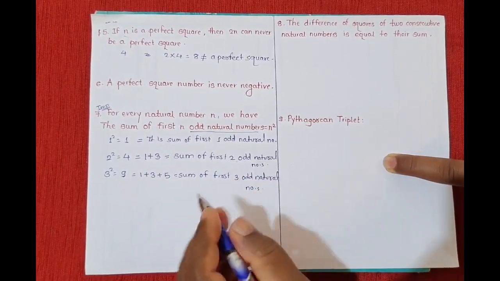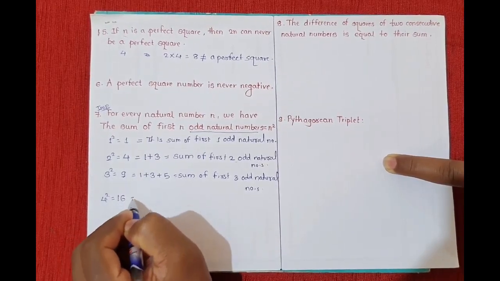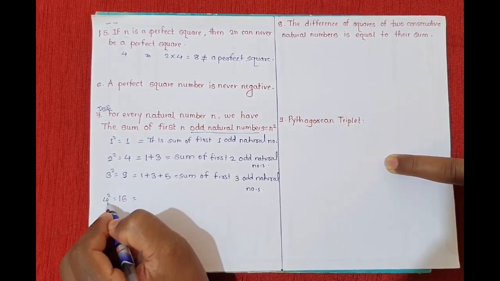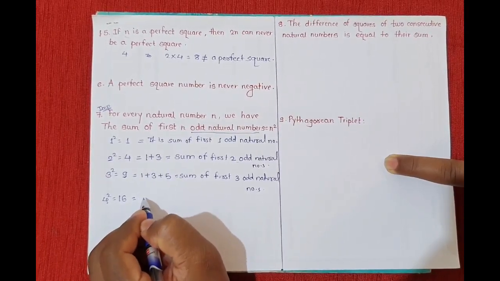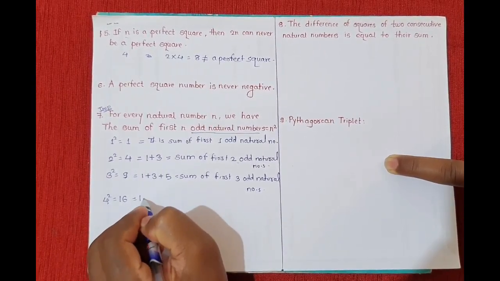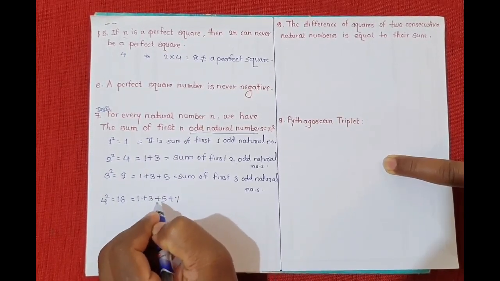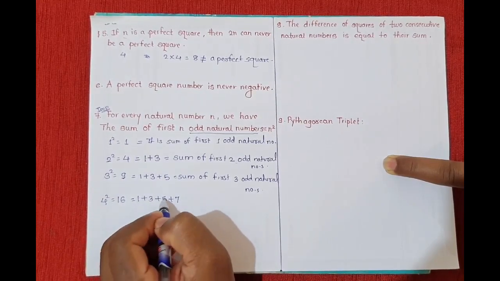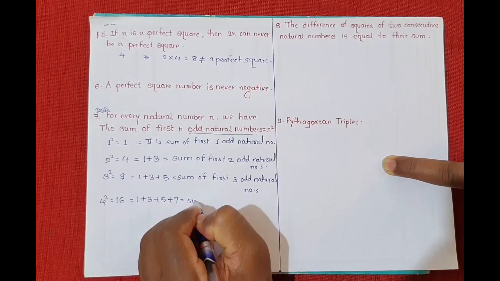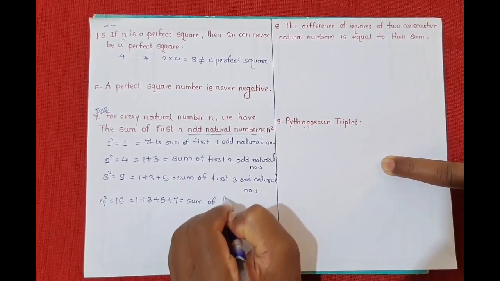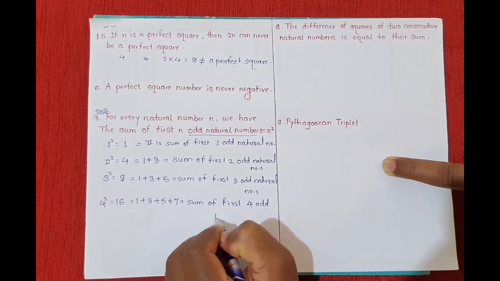Okay, if we take 4 square, 4 square is 16. So 16 is the square of 4. That means it will be the sum of the first 4 odd natural numbers. So the first 4 odd natural numbers are 1 plus 3 plus 5 plus 7. See, 7 plus 1 is 8 and 5 plus 3 is 8. 8 plus 8 is 16. Got it? That is the sum of the first 4 odd natural numbers.